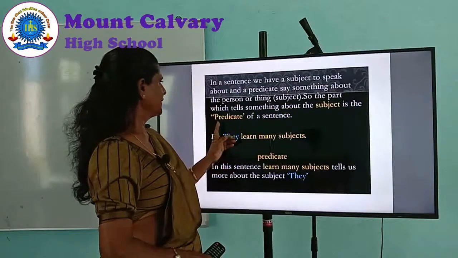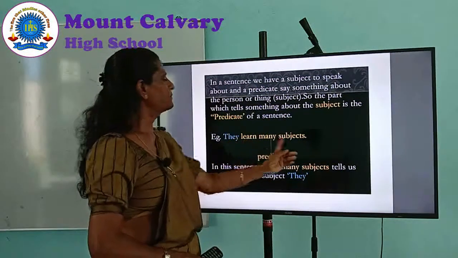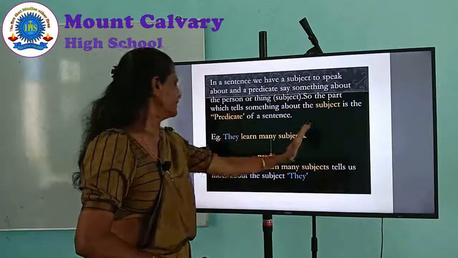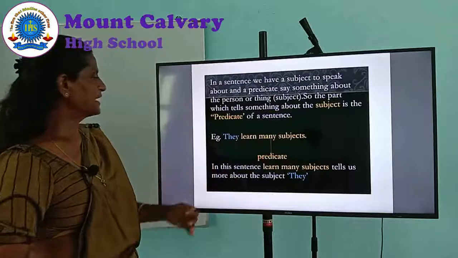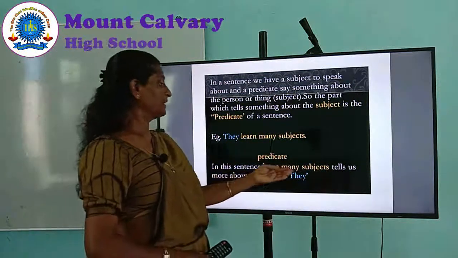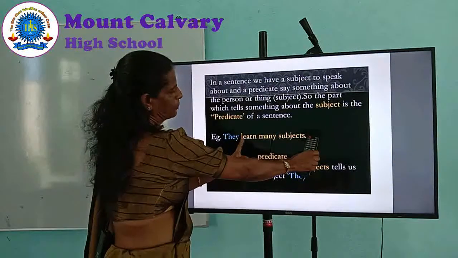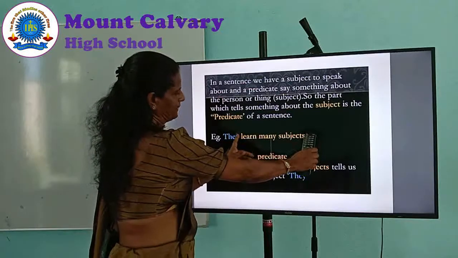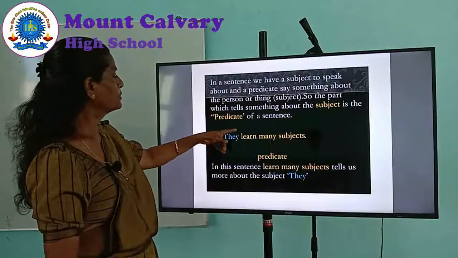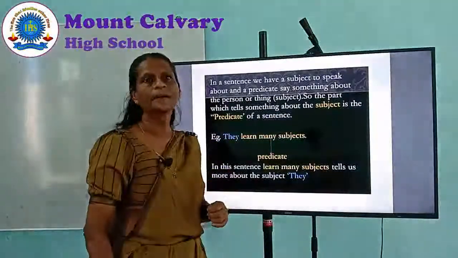The subject is here. Now, the predicate in yellow color, this part. In this sentence, learn many subjects tells us more about the subject they. If it is learn many languages, of course, it is telling something about the subject they. So, it has become the predicate.